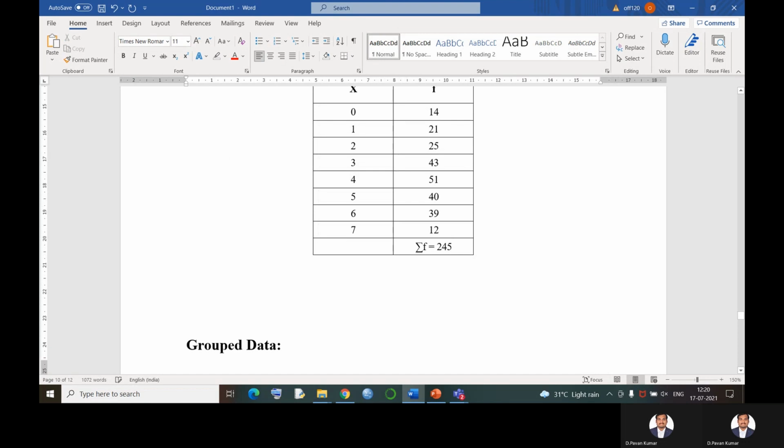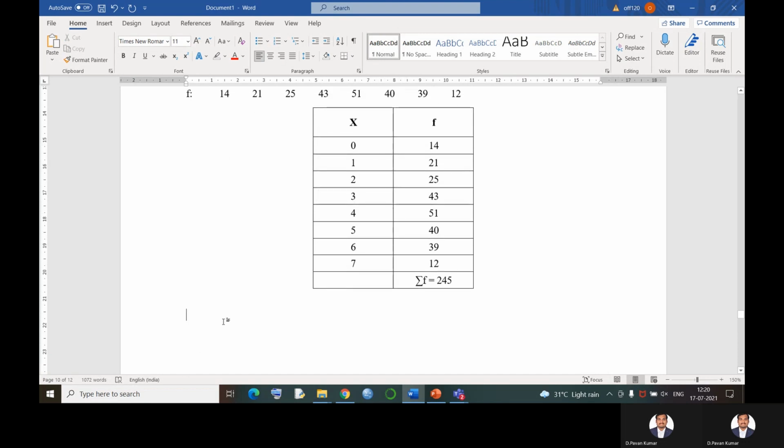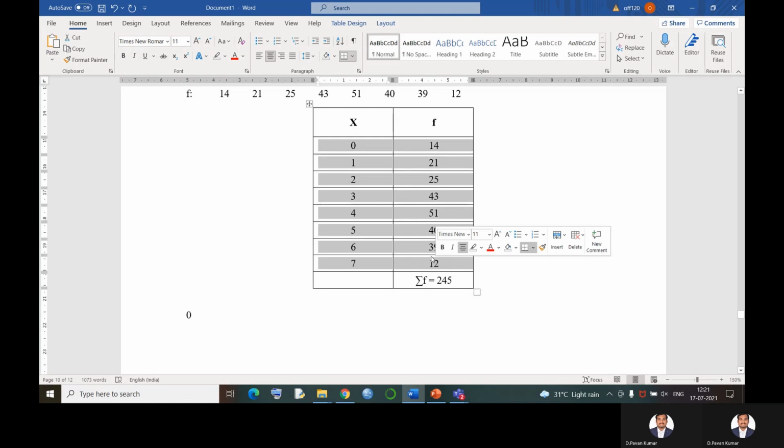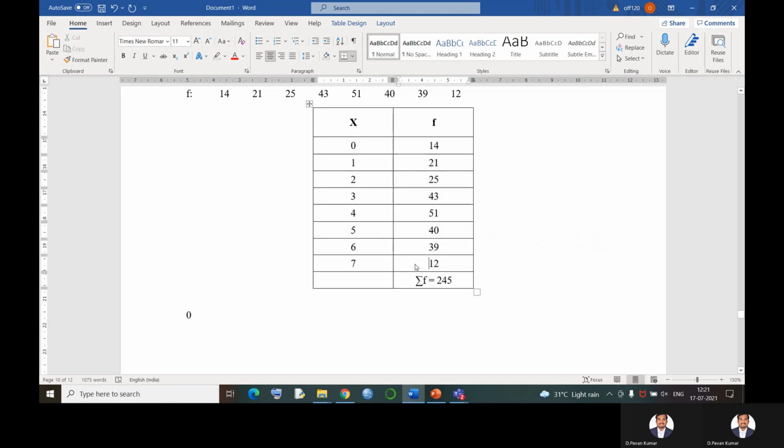Now what does this problem say? By seeing this problem, we can write that 0 is repeating 14 times, 1 is repeating 21 times. Likewise, by observing itself, we can say the answer. Out of these many observations, 4 is repeating 51 times. That means which value is repeating the most? 4. So therefore 4 is the mode of the given distribution.